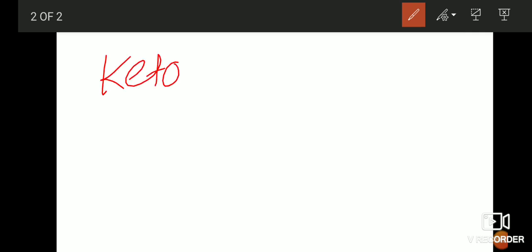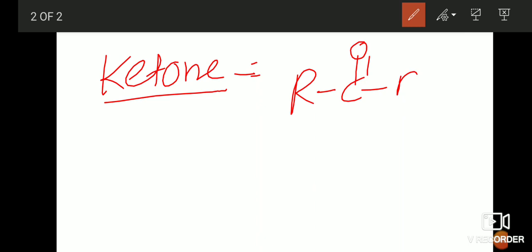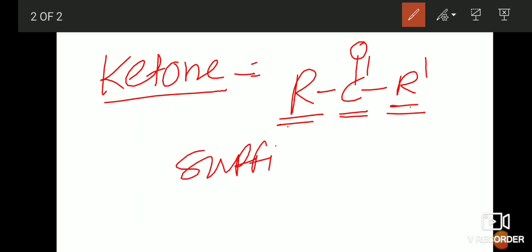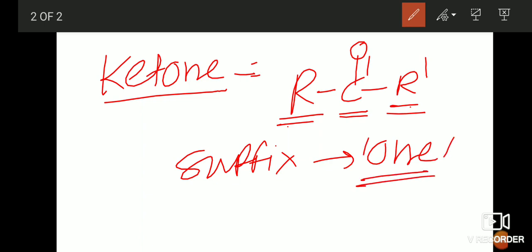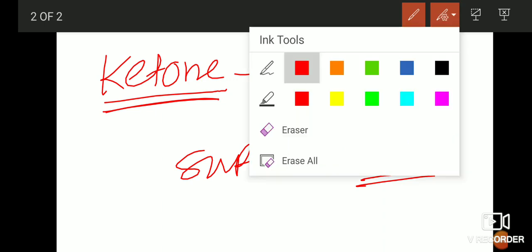Ketone. Ketone is another functional group. So what is the ketone? The representation of ketone is like this: R, C double bond O, and R dash. This is an alkyl group, and you know the alkyl groups may be the same or different also. So in a ketone the C double bond O is between two R groups, and the suffix for the ketone is ONE. Keep in your mind, suffix is ONE. Suffixes are very important, students. Keep in your mind all the suffixes of all the functional groups. So this is the ketone functional group, and the suffix is ONE.